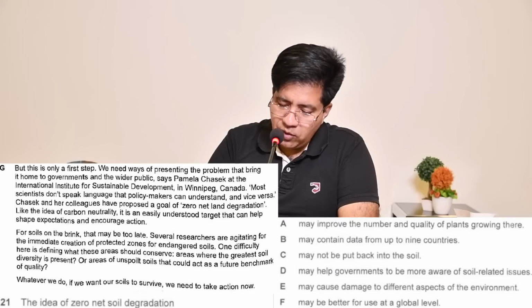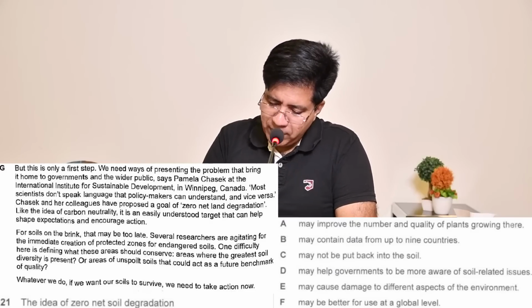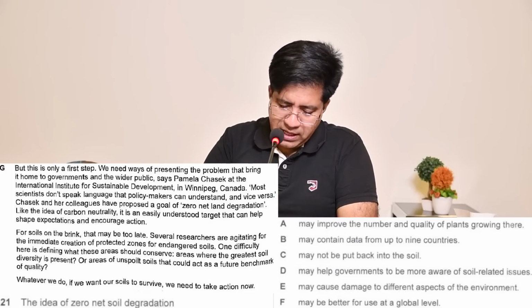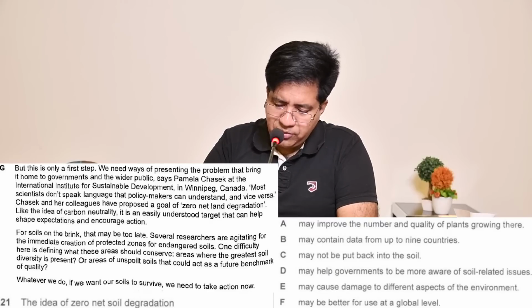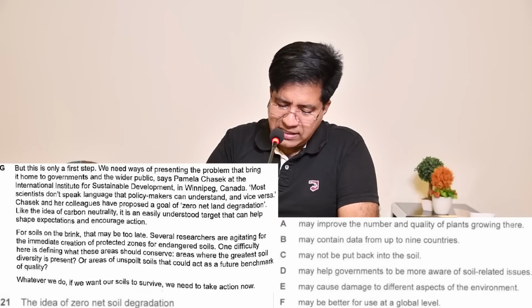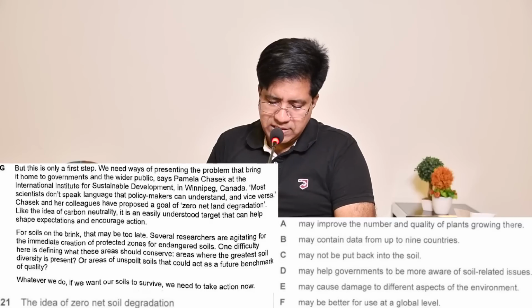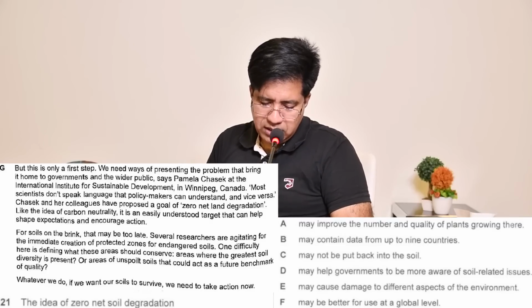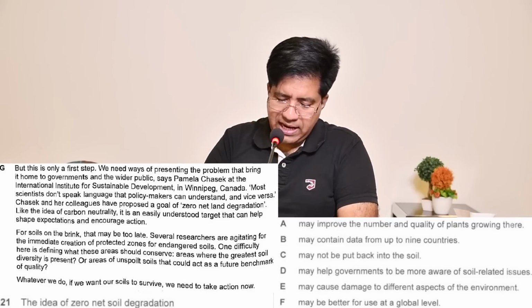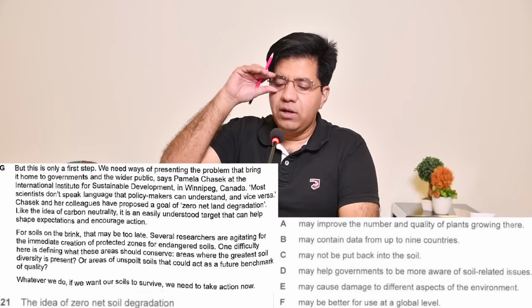Okay? So I just read it from the full stop. इसी sentence को शुरू से. Chiswick and her colleagues have proposed a goal of zero net land degradation, like the idea of carbon neutrality. It's third last line. Chiswick and her colleagues. Found it? Okay.